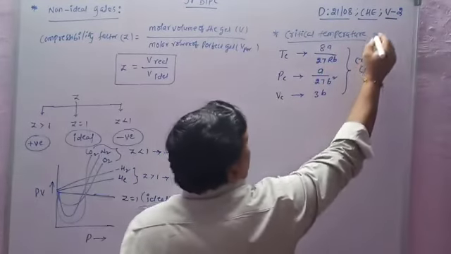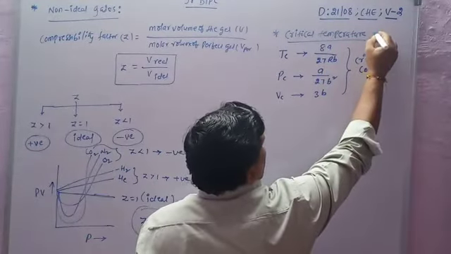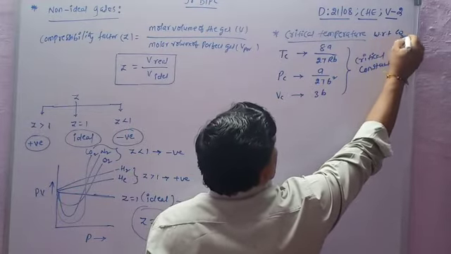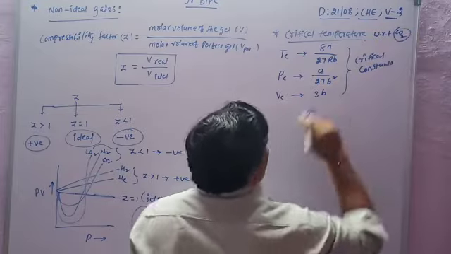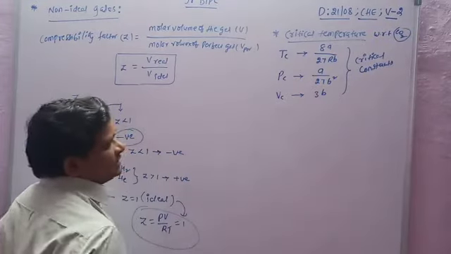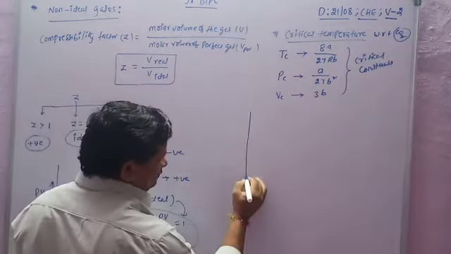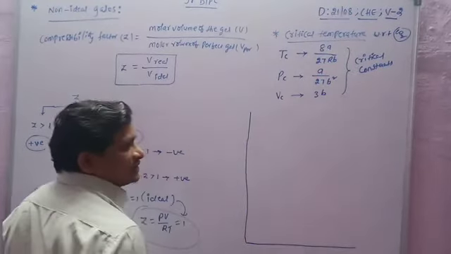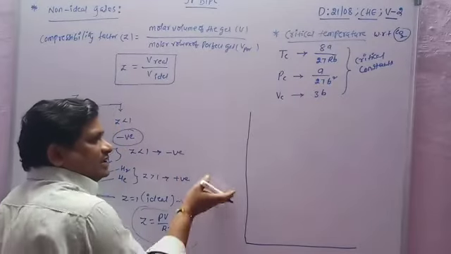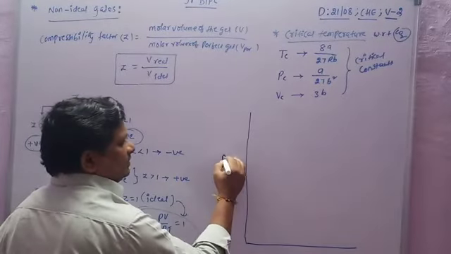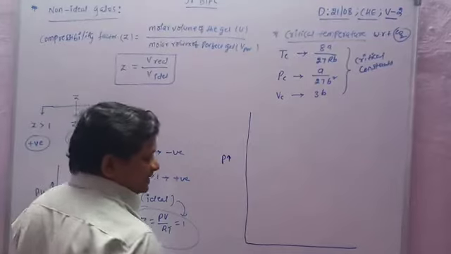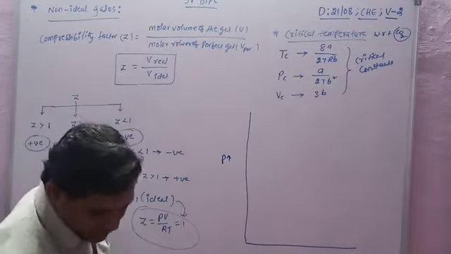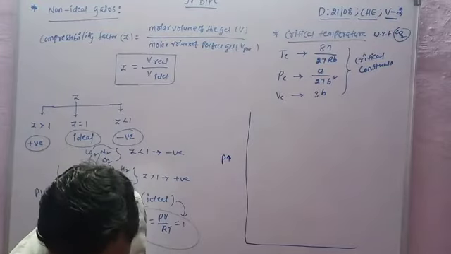Critical temperature with respect to carbon dioxide. What is carbon dioxide? CO2 gas. So now, for example, let us consider a graph. Pressure is taken on the y-axis and temperature is taken on the x-axis.